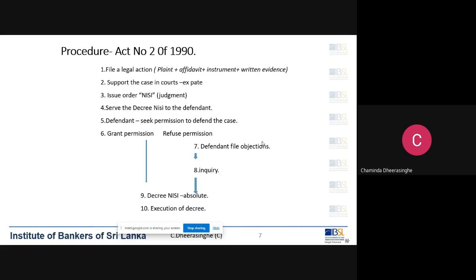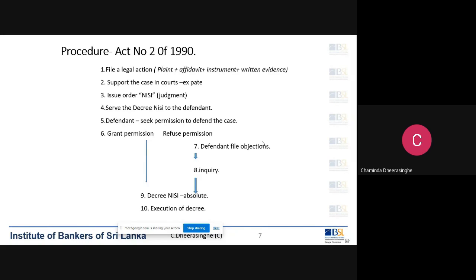After issuing the temporary judgment, order NISI or decree NISI, that will be served to the defendant, that is the borrower or the guarantor. You see, there's no summons. Straight away the customer will be served a temporary judgment.